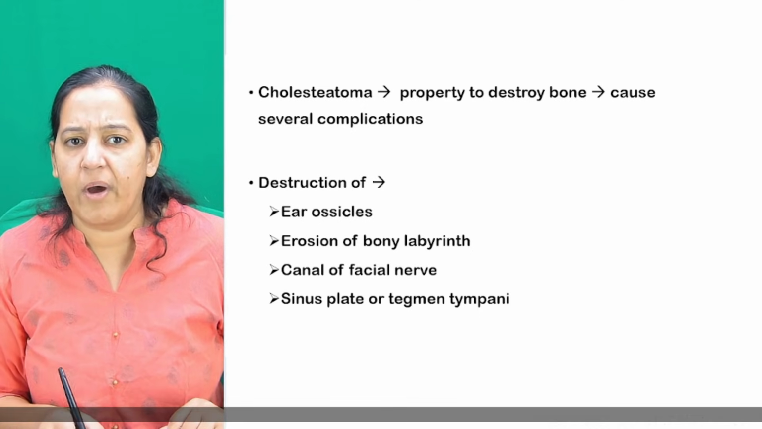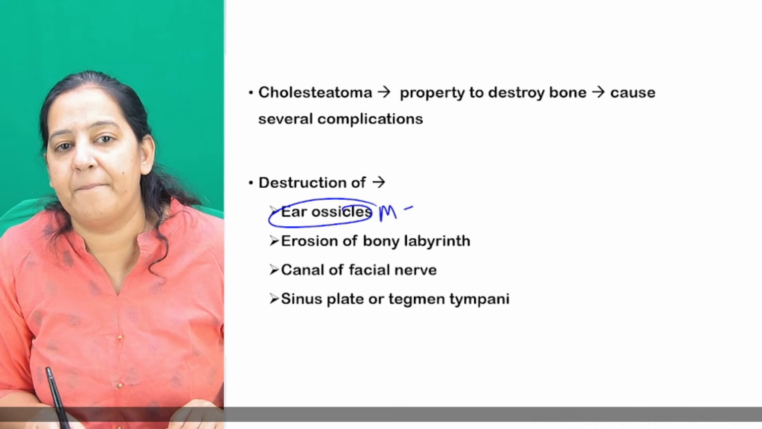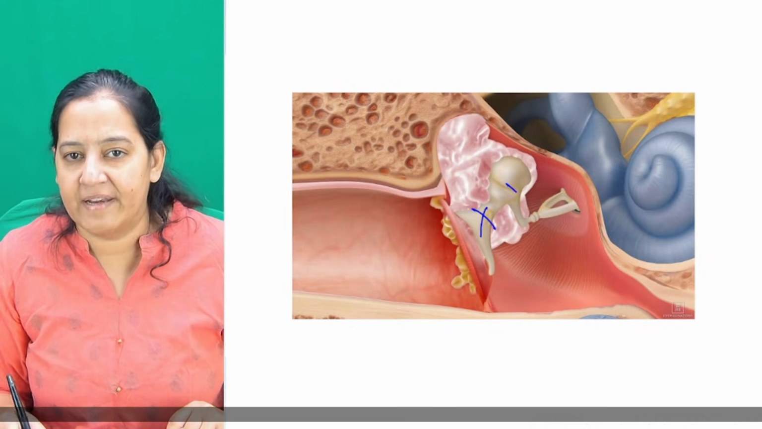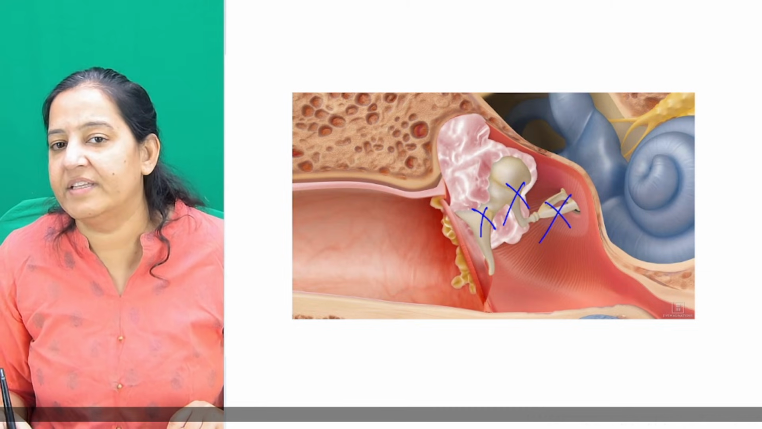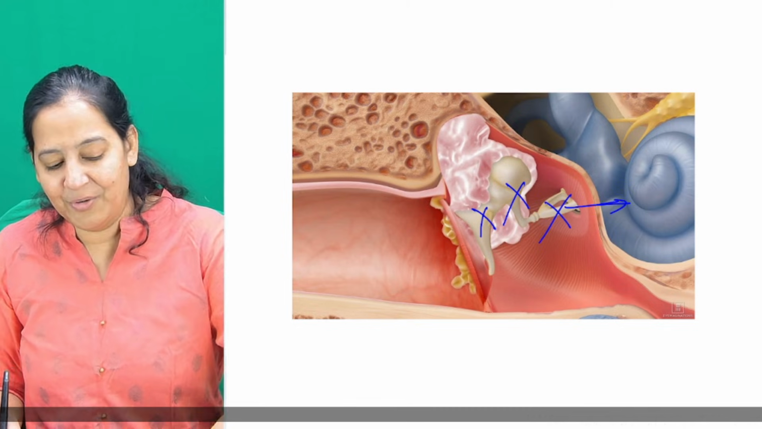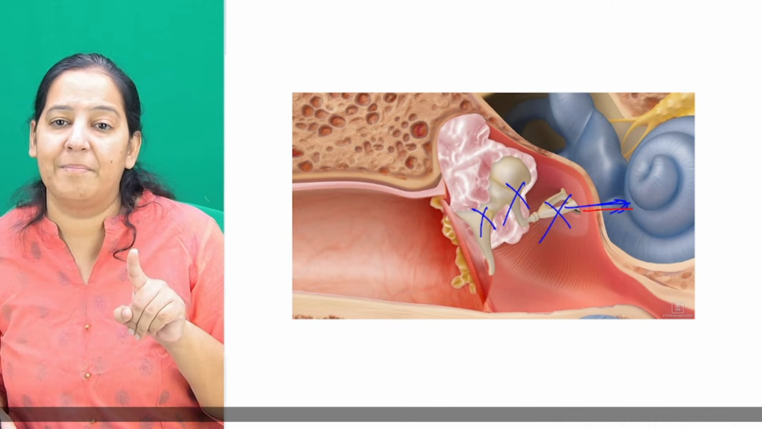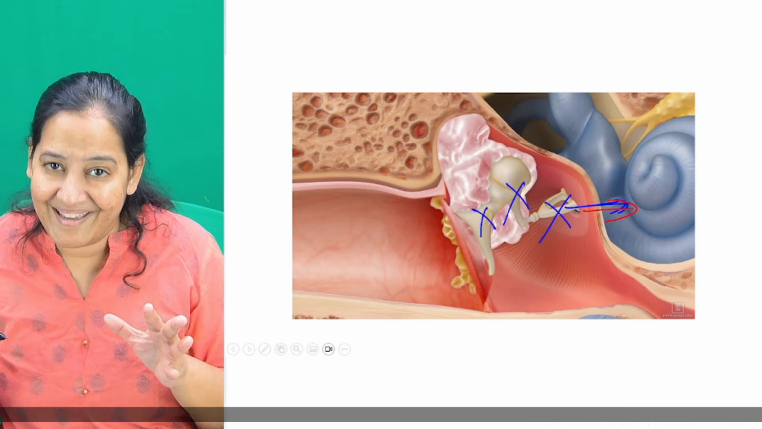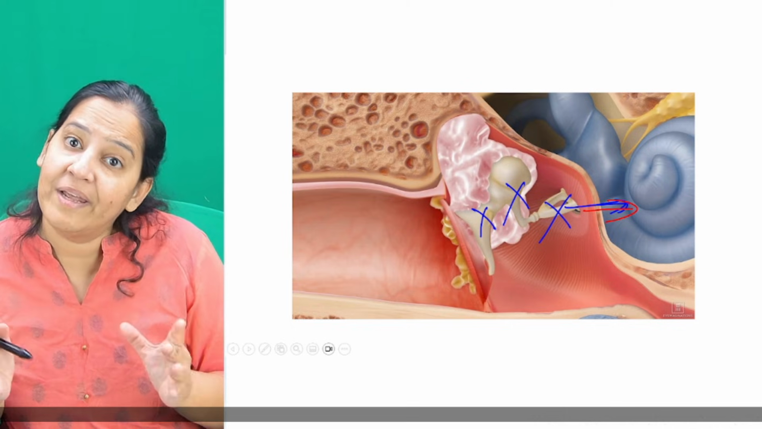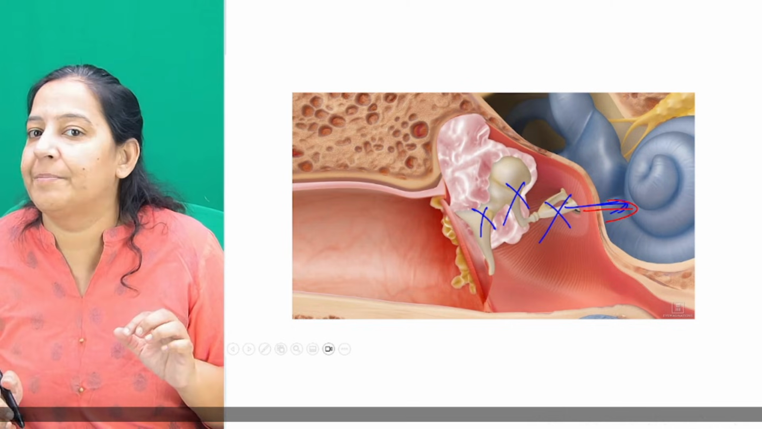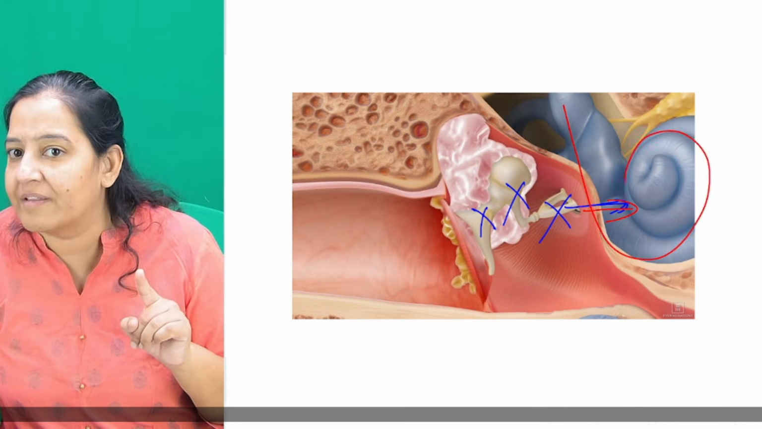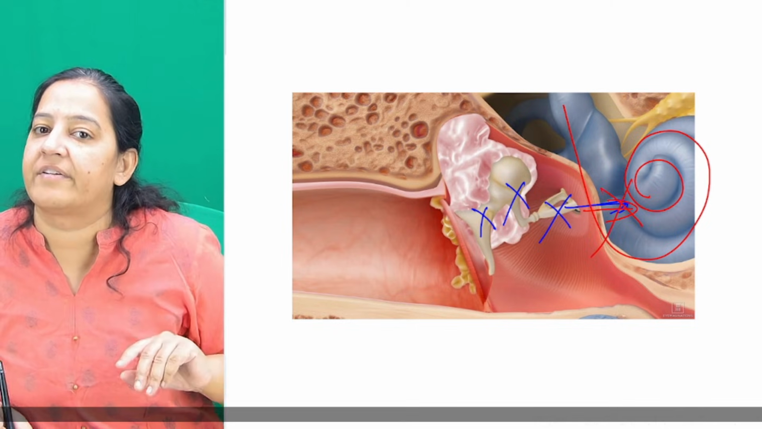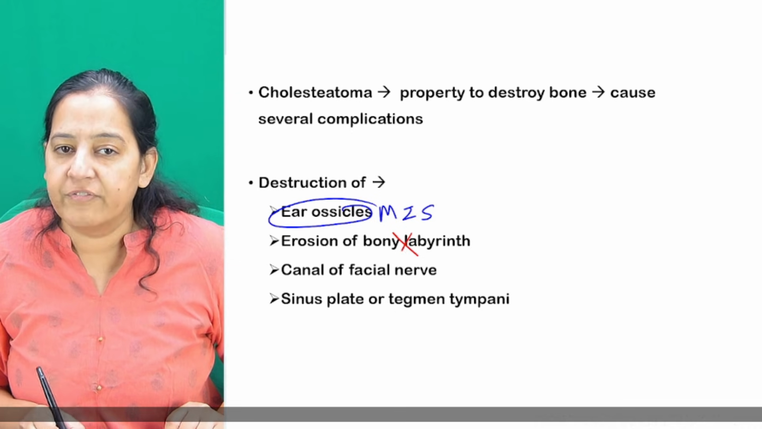Name the bones it can destroy. It can destroy all three ossicles, M, I, S. So first of all it destroys M, then I, then S. Not only this, then it goes to the inner ear. In the inner ear, if you remember, I told you the tube inside a tire. Do you remember? What is the tire? The bony labyrinth, inside which the membranous labyrinth is present. So first there is the bony labyrinth, inside which is the membranous, the tire and the tube. So it destroys the tire, I mean, it destroys the bony labyrinth of the inner ear.